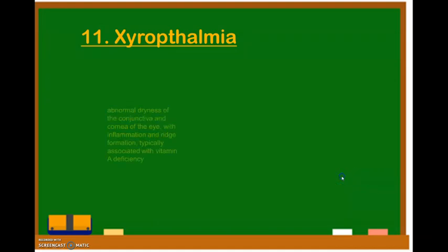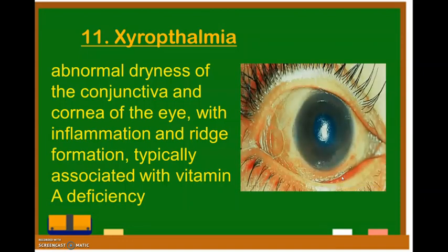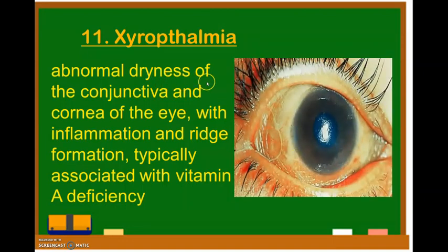Now let's go to number 11, xerophthalmia. So xerophthalmia is the abnormal dryness of the conjunctiva and cornea of the eye. This is the conjunctiva and this is the cornea of the eye, with an inflammation and rid formation typically associated with vitamin A deficiency.